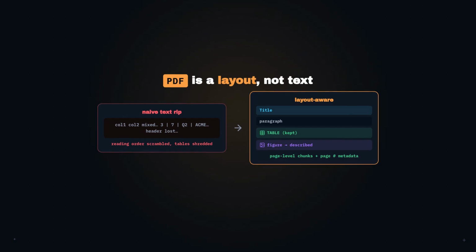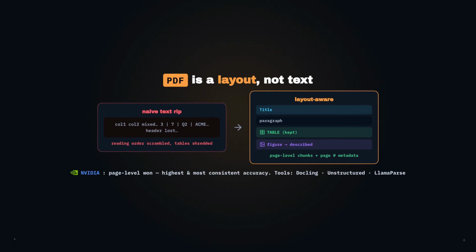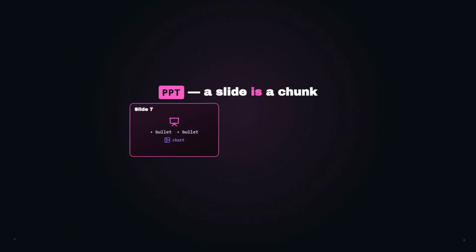The better move is layout-aware parsing. Read the page in the right order, keep tables as tables, export them to Markdown, don't flatten them into prose, and have a vision model describe the charts and figures. Tools like Docling, Unstructured, and LlamaParse do exactly this, and tag every chunk with its page number so you can cite it later.